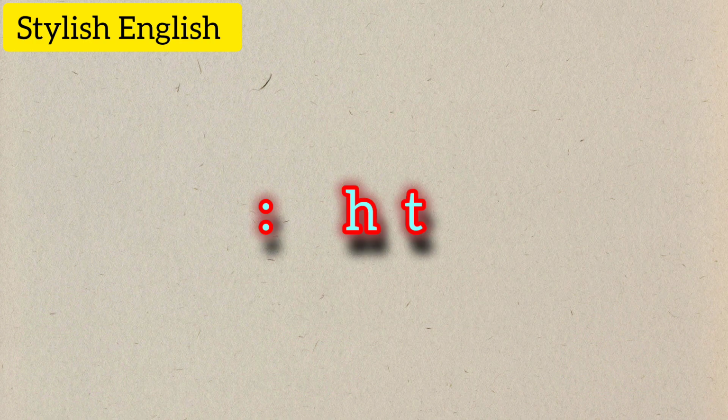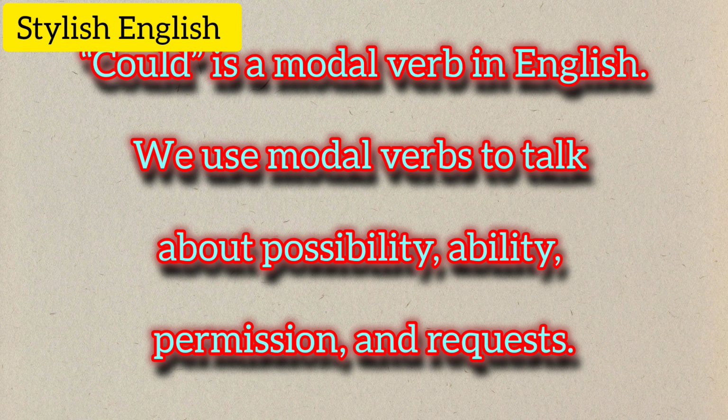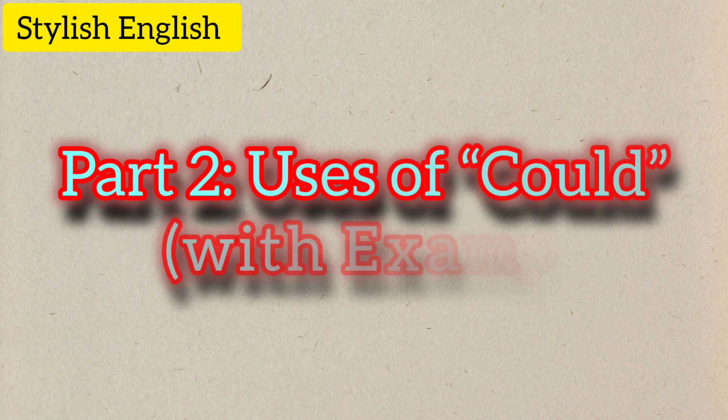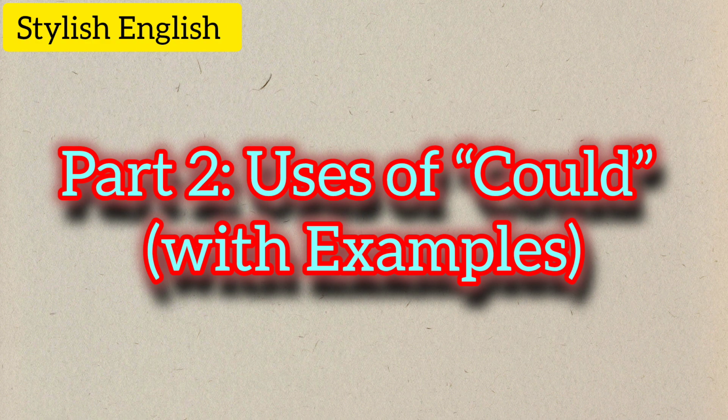Part 1. What is could? Could is a modal verb in English. We use modal verbs to talk about possibility, ability, permission, and requests. Could is the past form of can, but it also has other polite and special uses. Part 2. Uses of could, with examples.